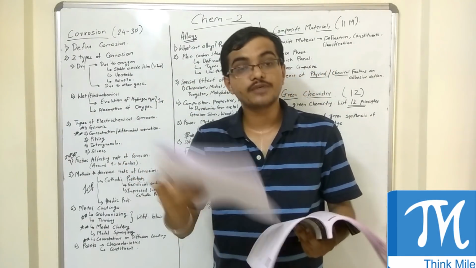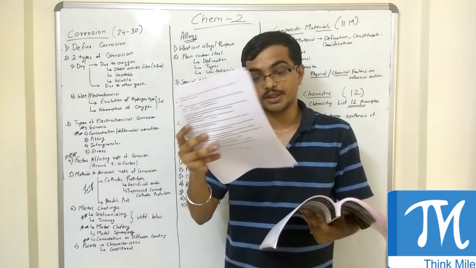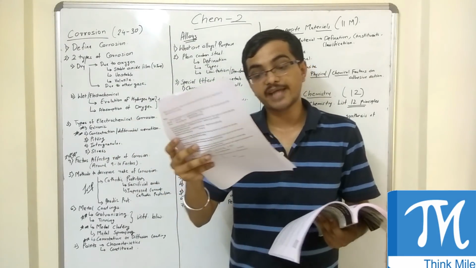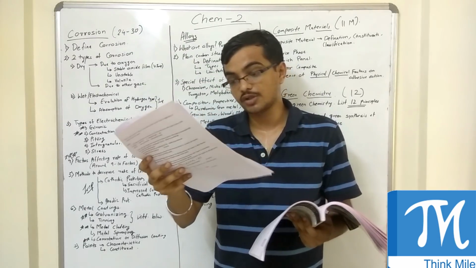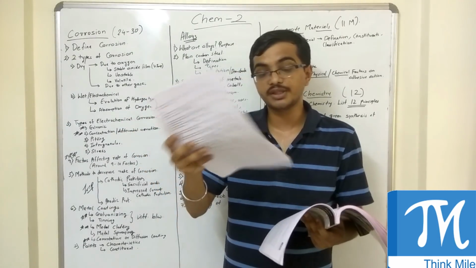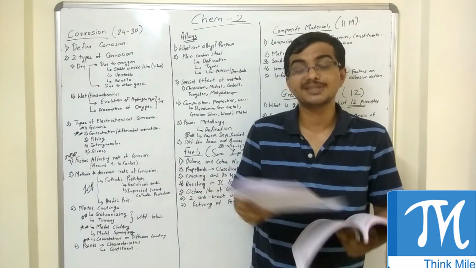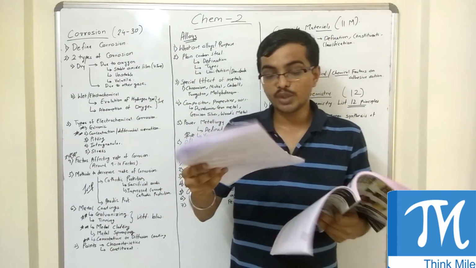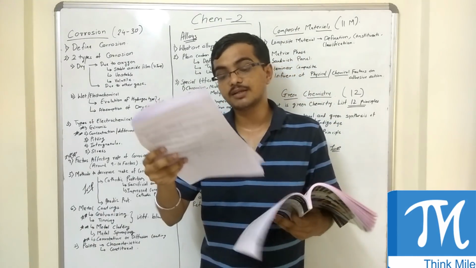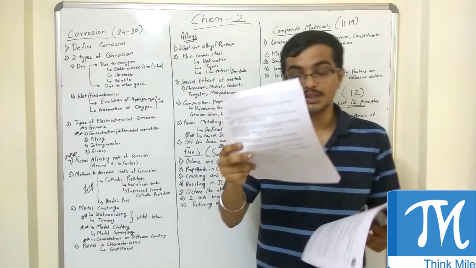Now this is one of the classifications of composite material. Then explain sandwich panel type layered structural composite with suitable diagram. Mention their application. One of the most important questions generally seen in every paper, sandwich panel. Okay. Then one more question that is seen is explain laminar composites with suitable examples.